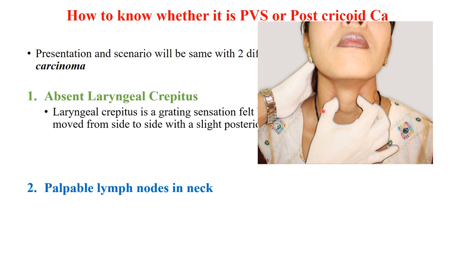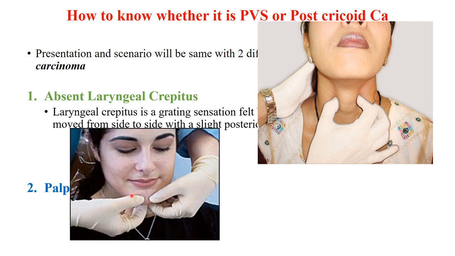The lymph nodes may be palpable. Okay, any lymph node palpable with the same scenario means that it is a post-cricoid CA. That's why lymph node palpation is a very important step of routine ENT examination. So either the scenario or question contains one of these signs or both of them. If both are there or either one of them is there, then it means it's a post-cricoid CA.